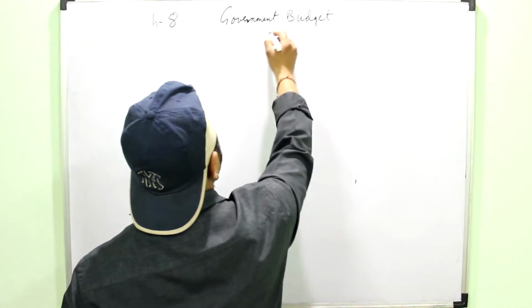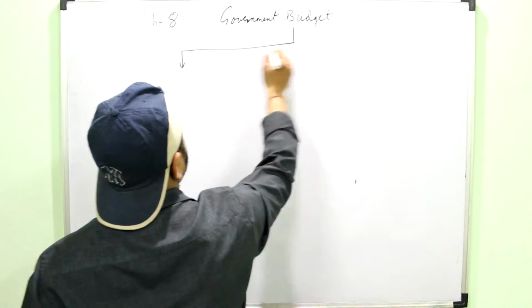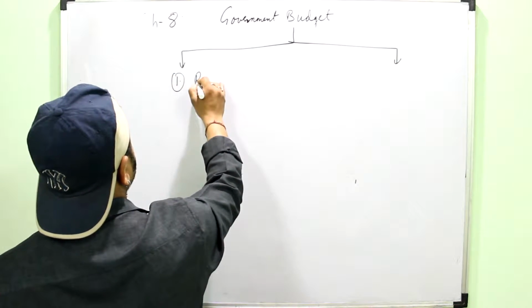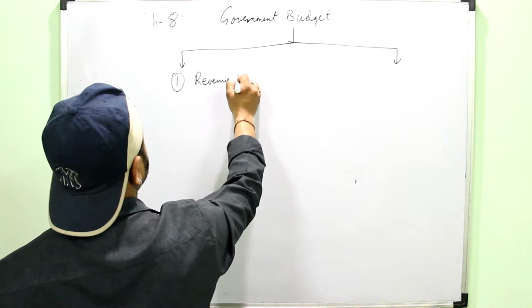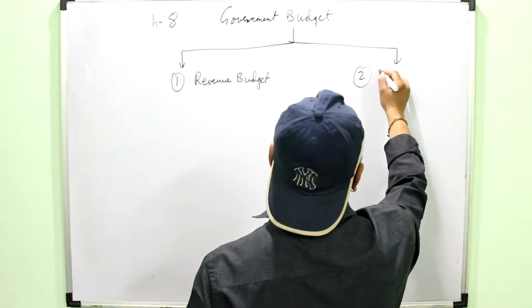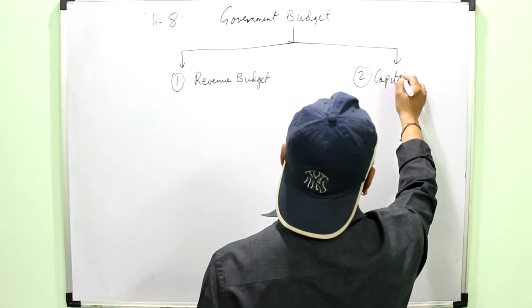So the components of the government budget are broadly classified into revenue budget and capital budget.